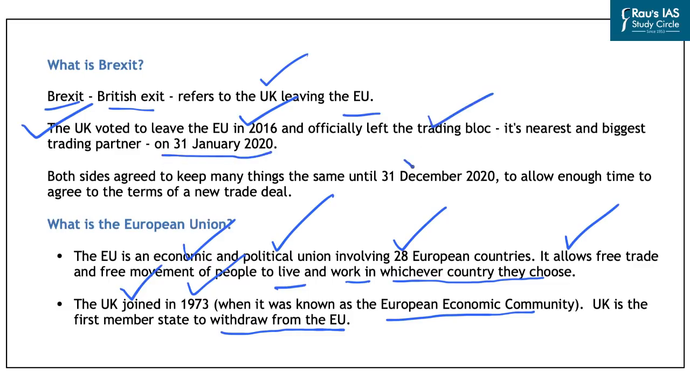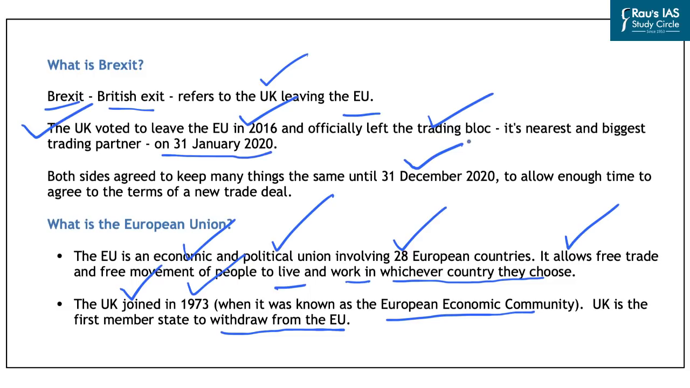And both the sides, that is the UK and EU, agreed to keep many things in terms of the trade and movement of people the same as it used to be when UK was a member of the EU until December 31st, 2020. And this was done in order to allow enough time to agree to the terms of the new trade deal that had to be signed between the UK and the EU. And now the UK and EU have signed this trade deal.